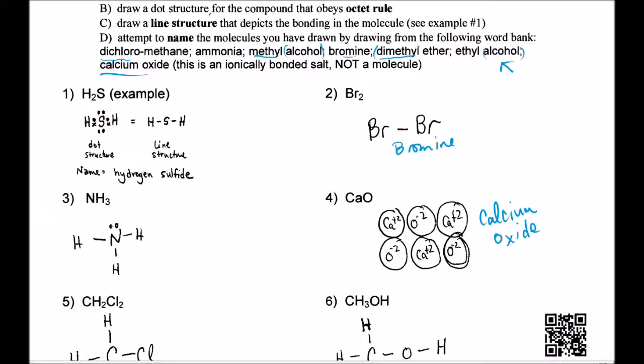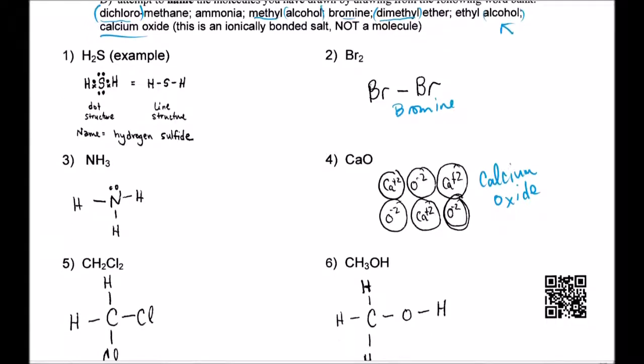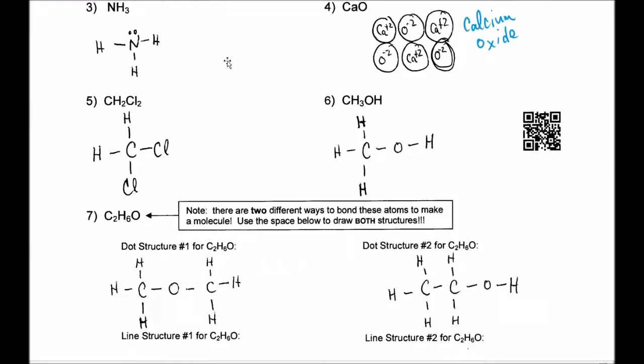Di means something is repeated. So dimethyl must have a repeated structure. Also, dichloro must have a repeated structure. Let's find them. All right. Dichloro is pretty easy because here they are. 1 chlorine, 2 chlorines. Dichloro. The rest of the name won't make sense to you yet. But dichloro tells you this is 2 chlorines. Methane turns out to be something that has 1 carbon.